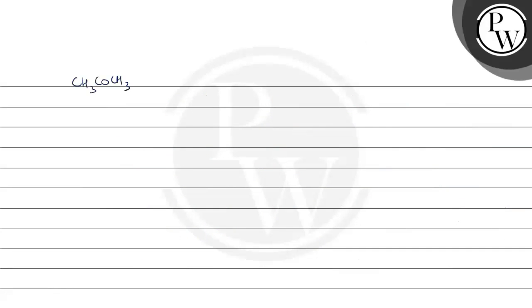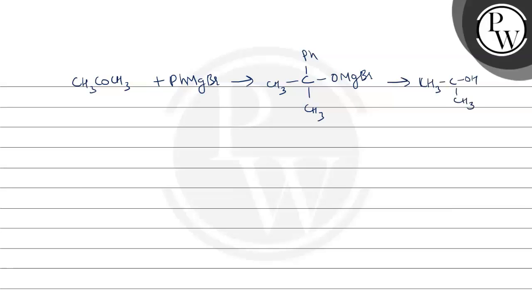Now with acetone, when it reacts with PhMgBr, the same process will happen. The carbon of the CO group will have a positive charge, on that Ph will be attached, and on the oxygen OMgBr will be there, which on hydrolysis gets converted into OH group. So here we will get a 3 degree alcohol, which is 2-phenyl 2-propanol, or propan-2-ol.